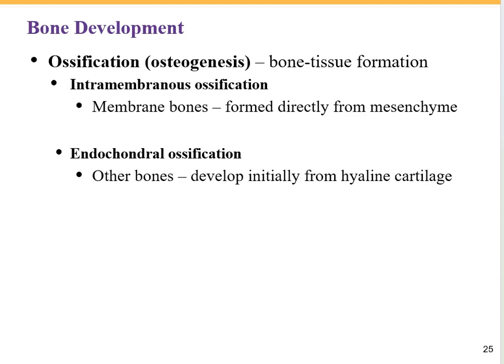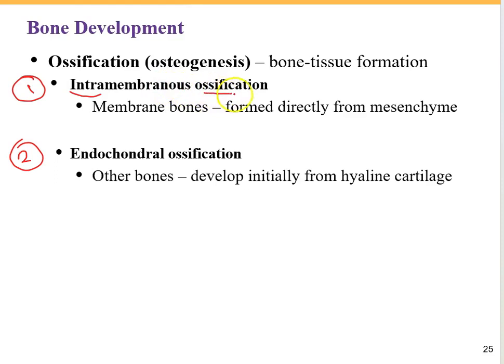What about the bone development? We have the bone development which happens before birth, and some is going to continue after birth as well. The ossification or osteogenesis is the process of bone tissue formation. We have two types of bone tissue formation: intramembranous ossification and endochondral ossification. Intra means inside. The ossification means bone formation.